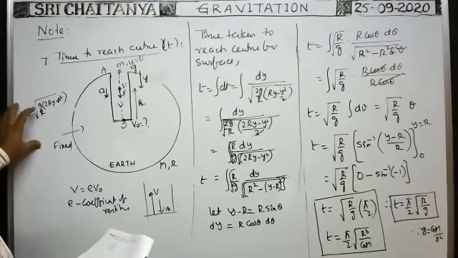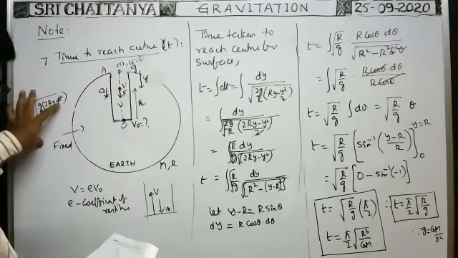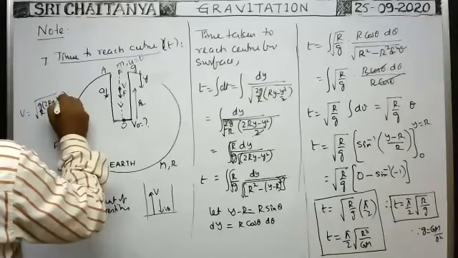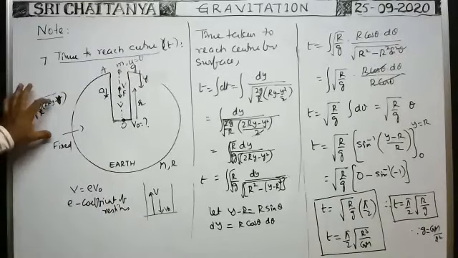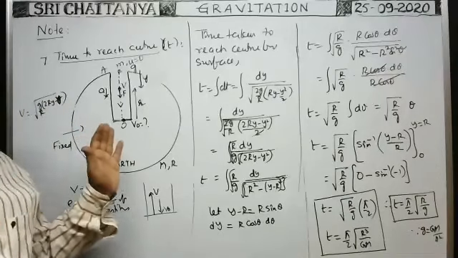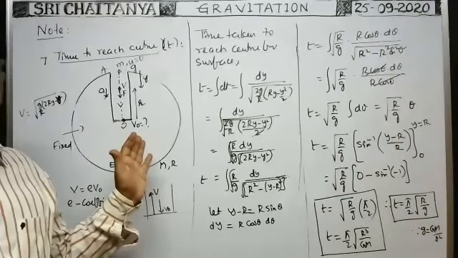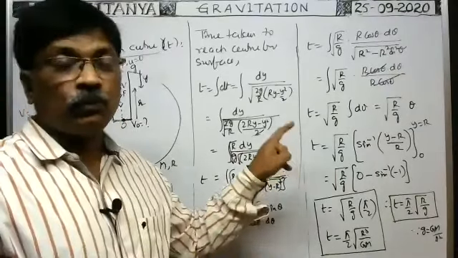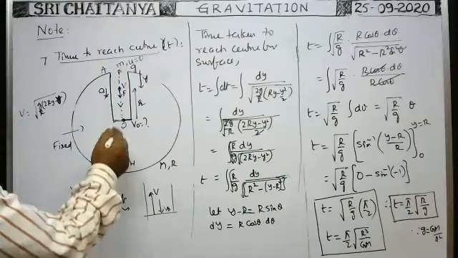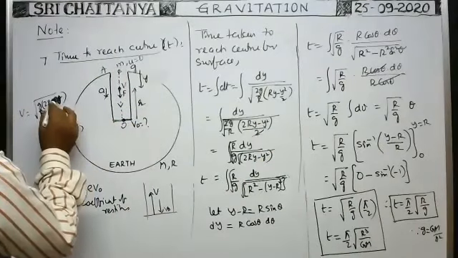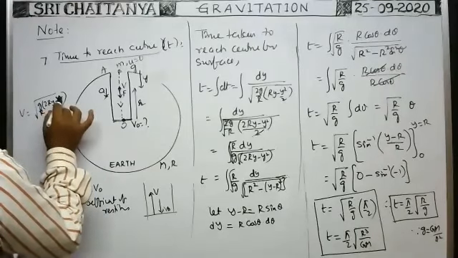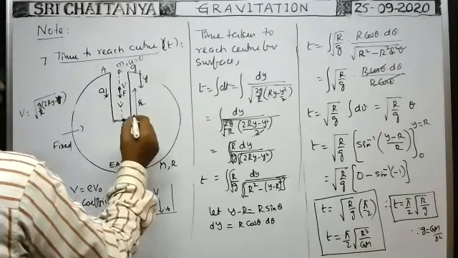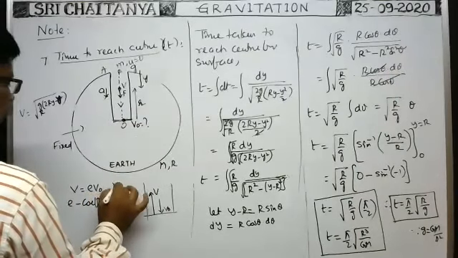This is the formula: root of g by R into 2Ry minus y square. And of course, we got root gR at this point. You see, at this point y is equal to capital R. You substitute here: when y is equal to capital R, 2R square minus R square means R square. R square cancels, root gR. So at this point, velocity is root gR, where v naught is equal to root gR.